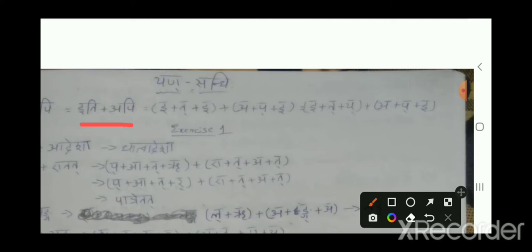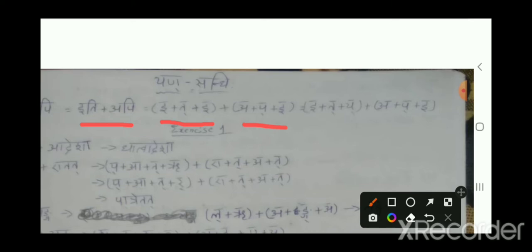First you need to expand iti, the first word. The expansion of iti is E plus takara plus e. And the expansion of api is A plus pakara plus e.